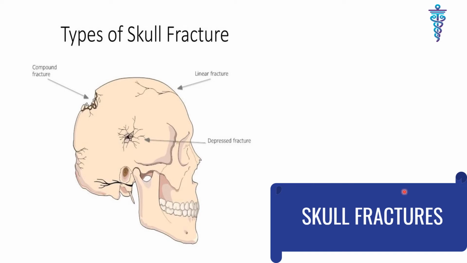Skull fracture has four types. The first one is linear, a simple breaking of the bone, and it is the most common skull fracture. Then depressed skull fracture is known as comminuted, because fragments of the bone penetrate the brain tissue. Then diastatic, which mostly occurs in young children. Then basilar, which is the most dangerous and severe type of fracture, occurring at the base of the skull.